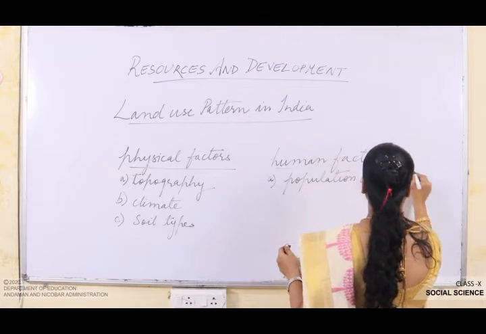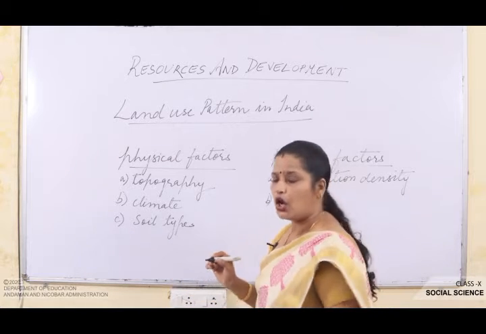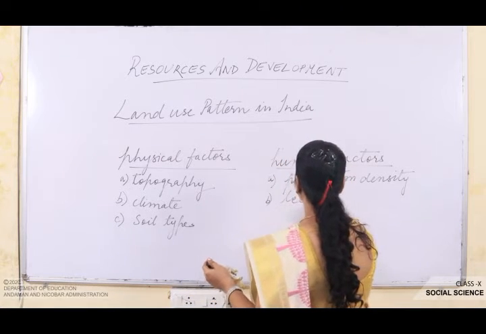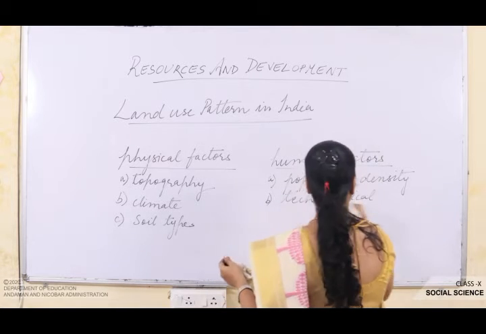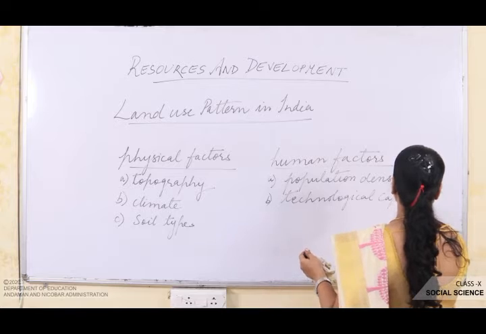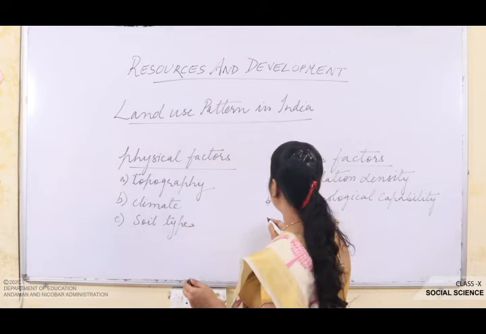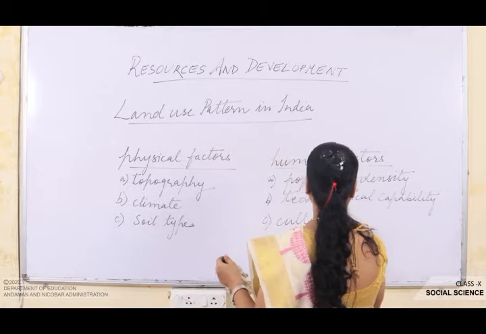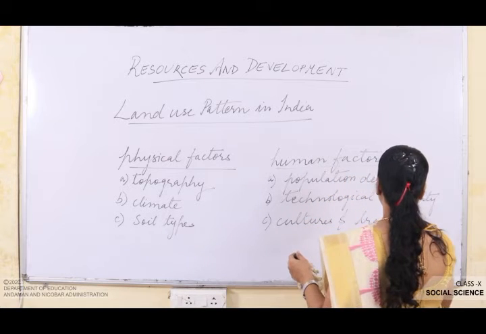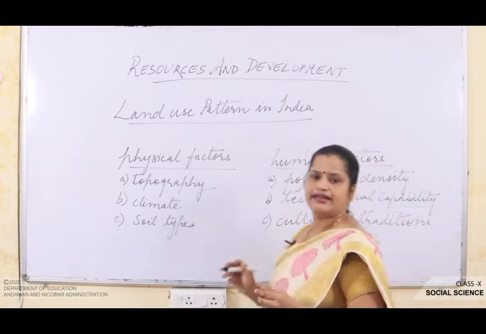Then the second is the technological capability, and third, cultures and traditions. These all come under the human factors.